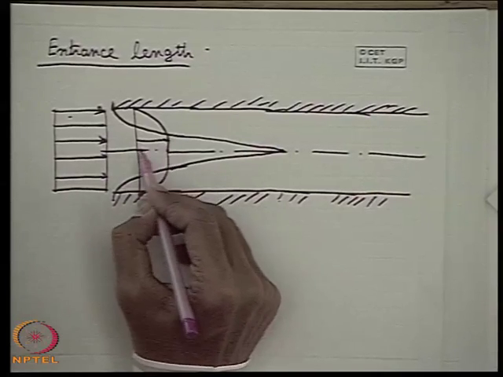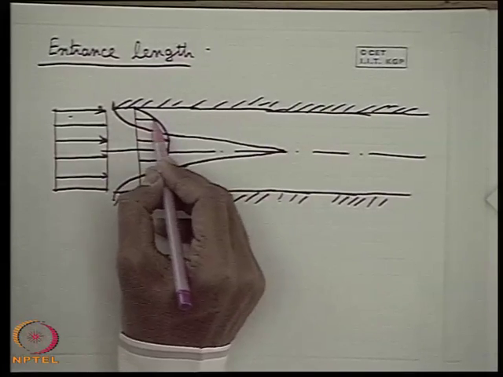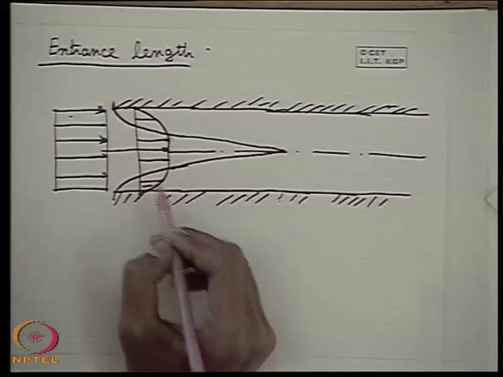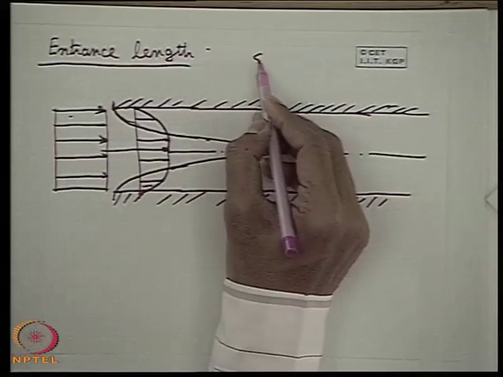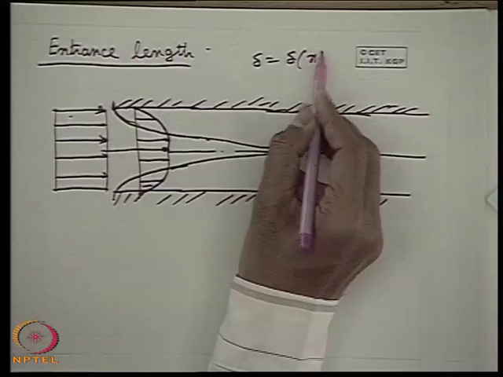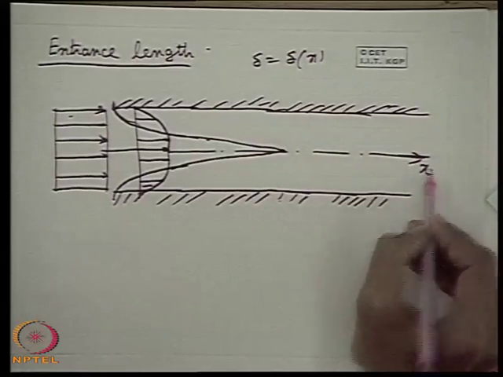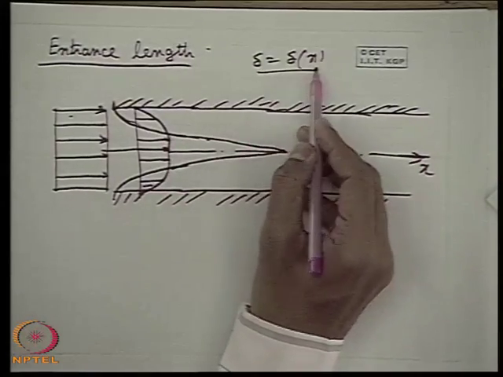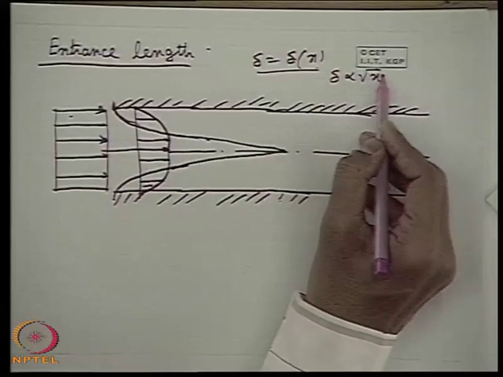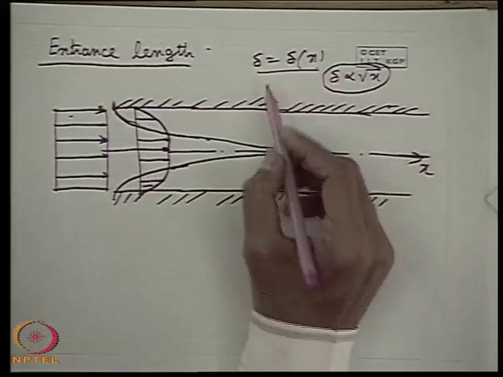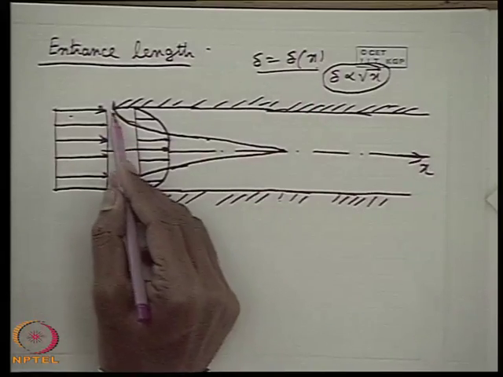That means this part is the potential flow and this part is the viscous flow. Since the boundary layer is growing, as I told earlier, the boundary layer thickness is a function of the flow direction, let this direction be x. It is proportional to root x or x, depending upon the type of flow, but it is directly a function of x, that means it grows.